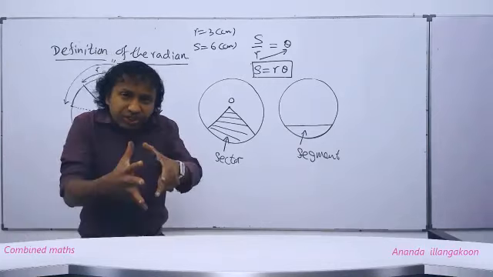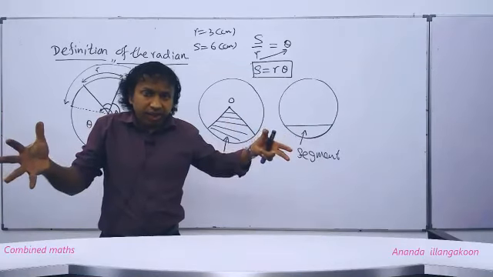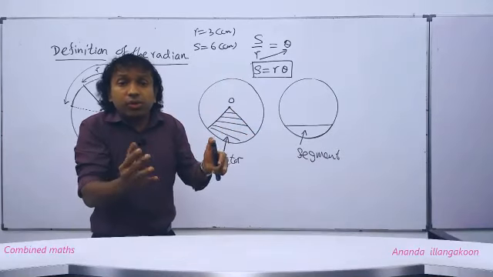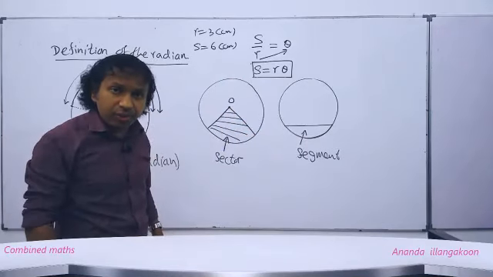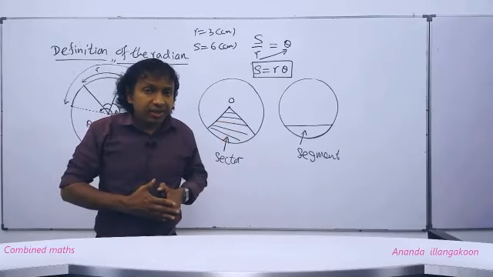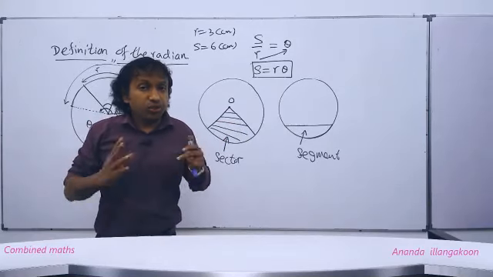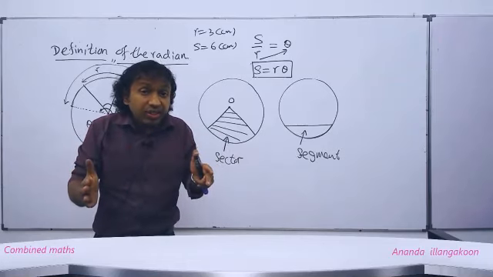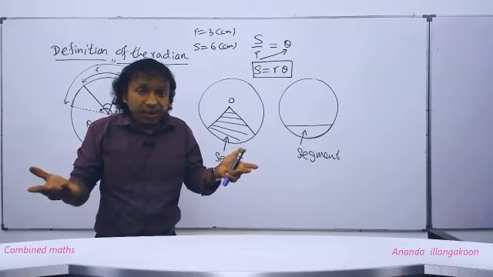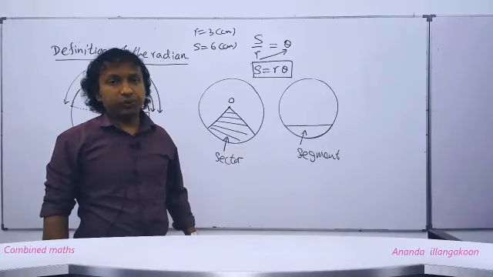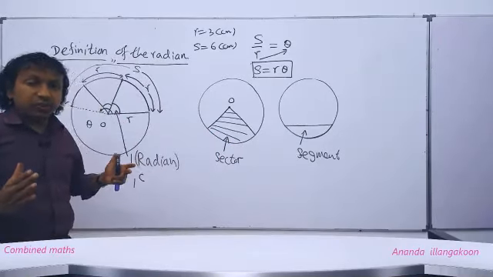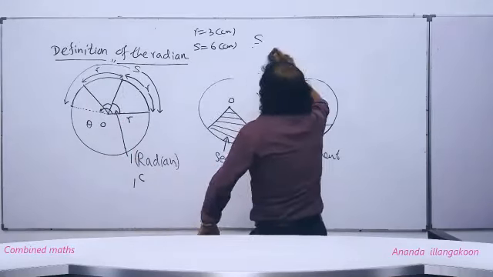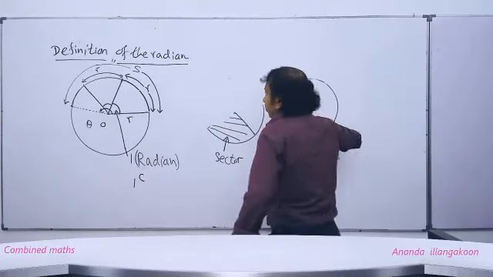Now whichever radius of the circle you take, as long as you take the arc whose length is equal to the radius of the same circle, the angle subtended at the center by such an arc is always 1 radian. Therefore, the 1 radian angle does not change according to the radius of the circle we take. That is the fixed universal value. Then we will come to the definition of that.